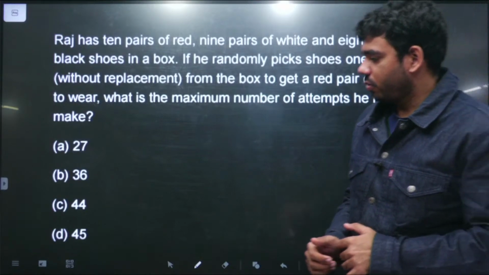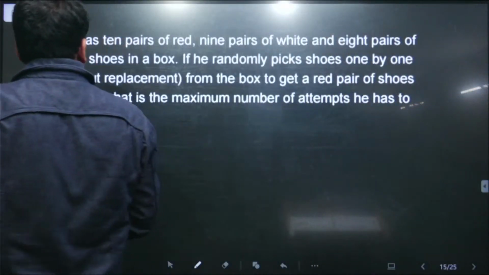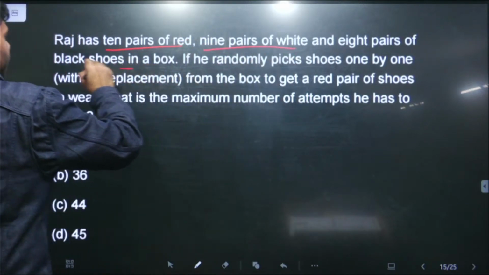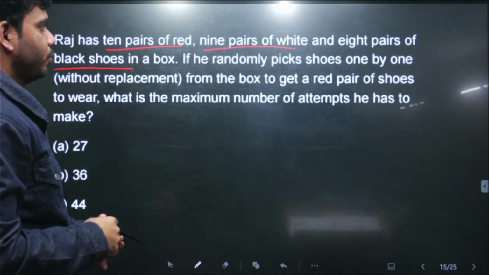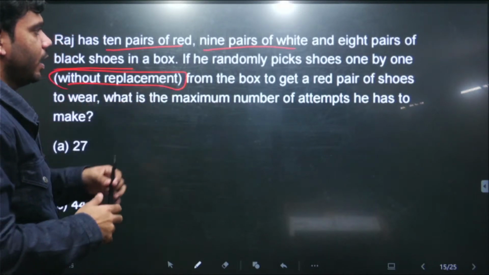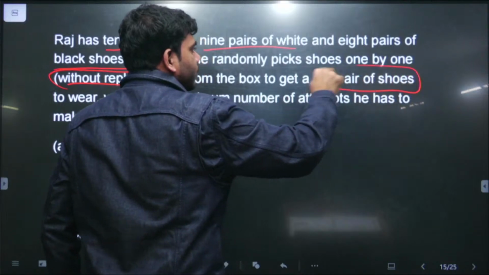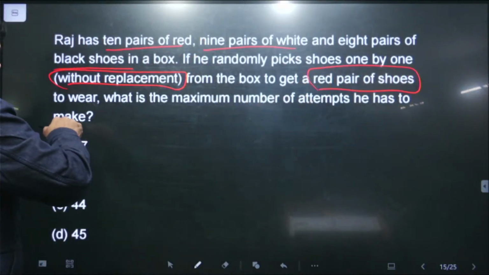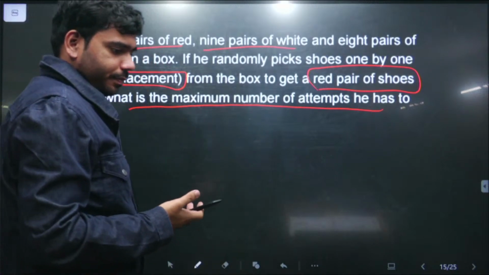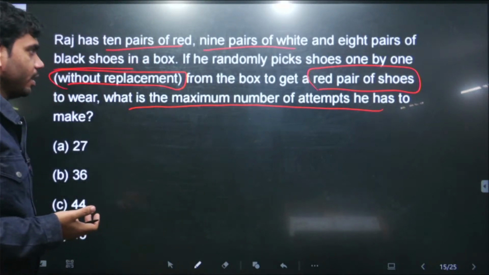This is the next question. Raj has 10 pairs of red, 9 pairs of white and 8 pairs of black shoes in a box. If he randomly picks shoes one by one without replacement from the box to get a red pair of shoes, what is the maximum number of attempts he has to make? Right? This is the question.